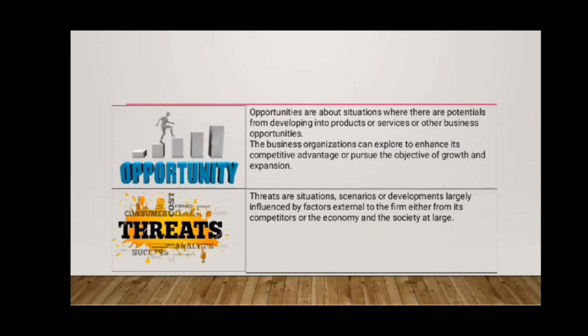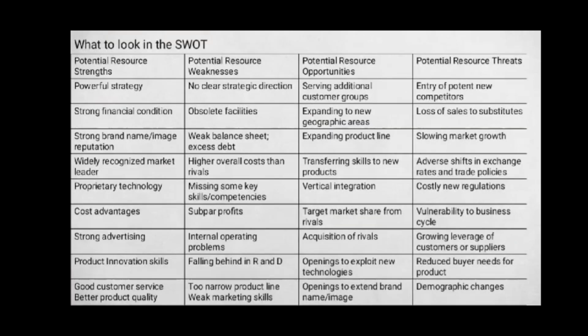Another example is a job seeker who faces a threat of automation replacing roles in their field, requiring them to upskill to remain competitive.